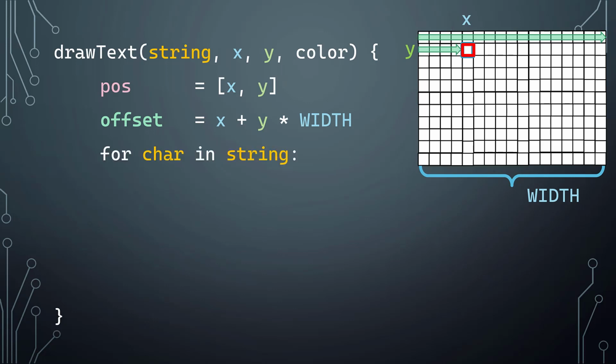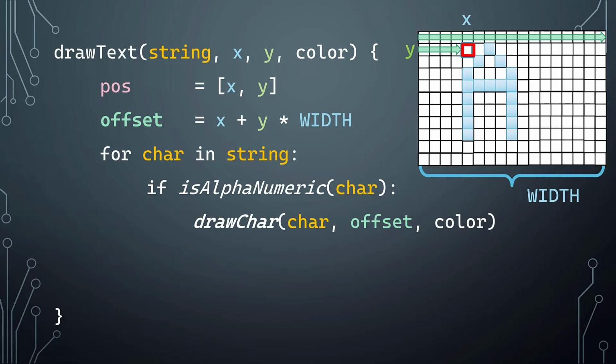Then we start looping over the characters in the string. First we need to check if this is a valid character that we actually want to draw, and it's not like a space or a new line. Then we call our draw character, and we saw how that works already. So we're drawing a single character, and then we need to jump to the next place in the frame buffer that we want to draw the next character.